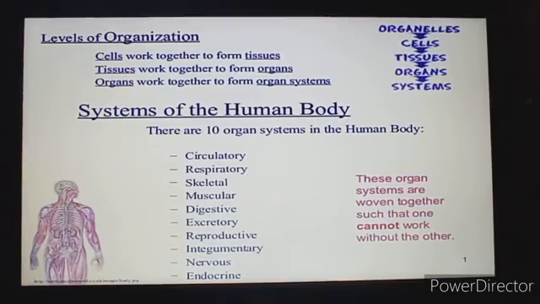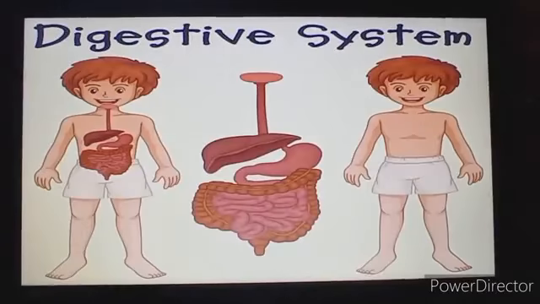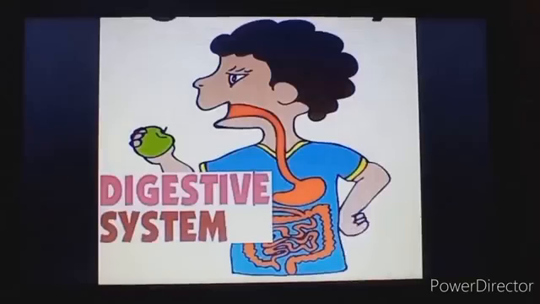So let's see the main topic for the day. It's the digestive system. As you can see here in the module, a child is visible, which shows the human body. But on the left side, you can find that the child is showing a system that starts from the mouth and reaches the abdominal part of the body. So this is our digestive system. What is it? It is the digestive system.